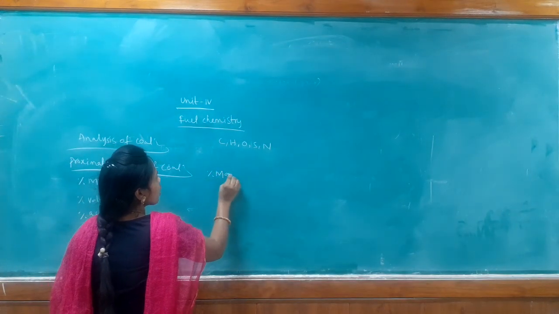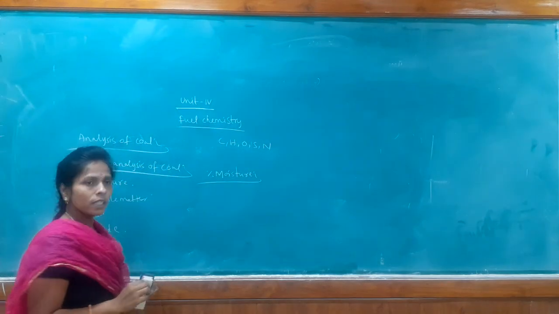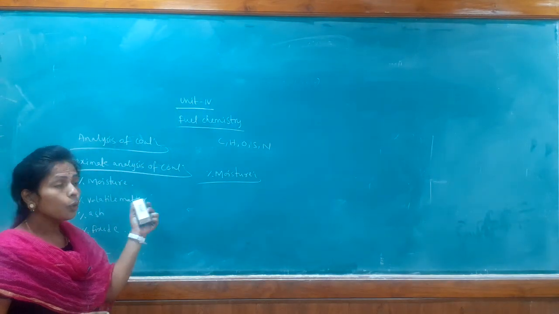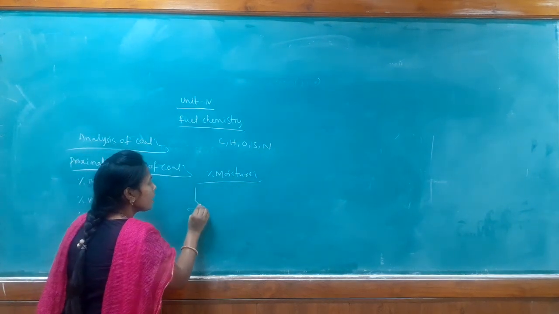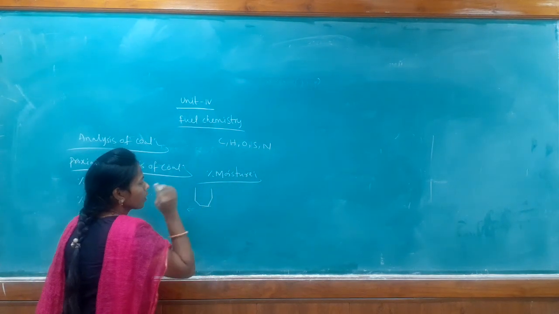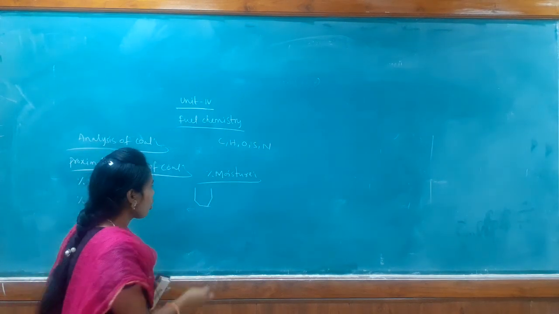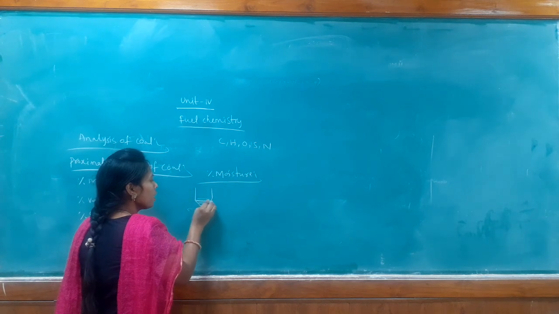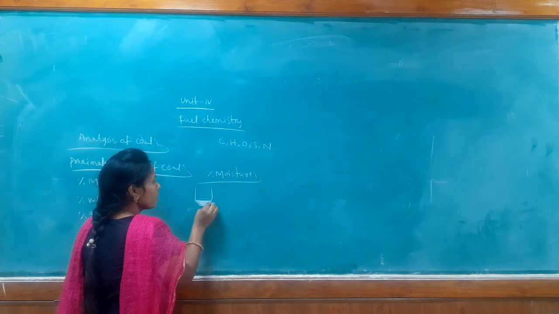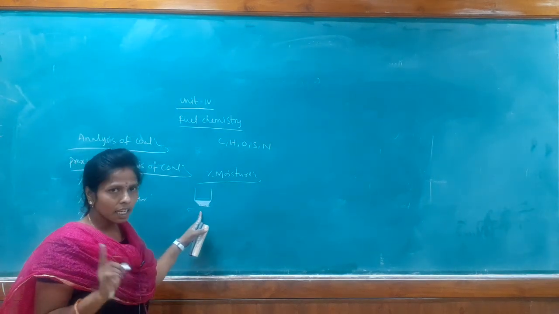These are the individual steps in the step by step process. First, the percentage of moisture. To find the percentage of moisture, initially we take the silica crucible, which is a silica glass tube. At the bottom of the silica crucible we have silica powder. So we have the silica crucible like this.